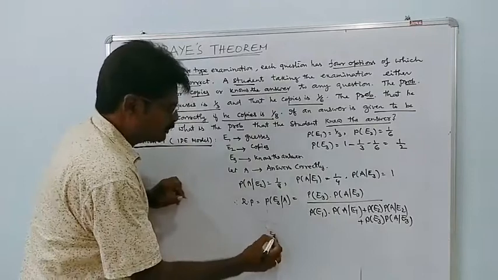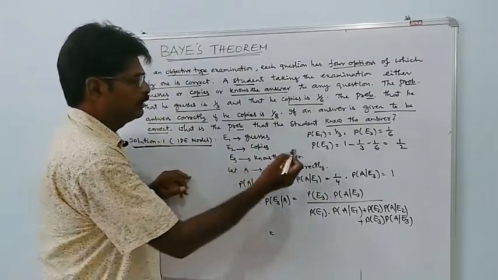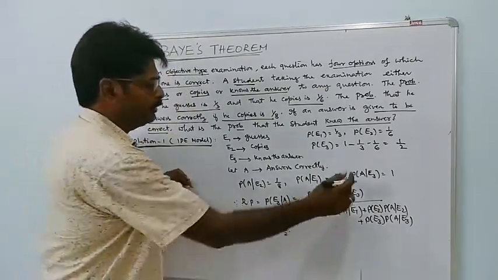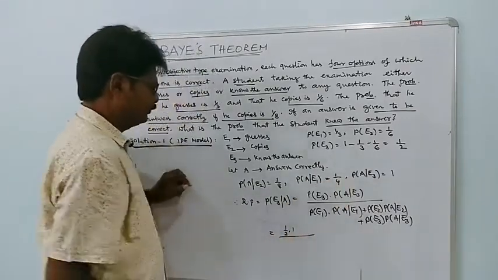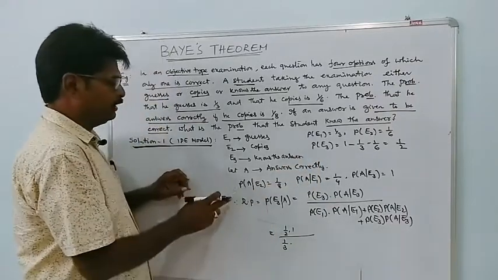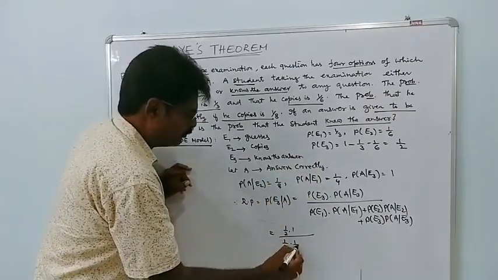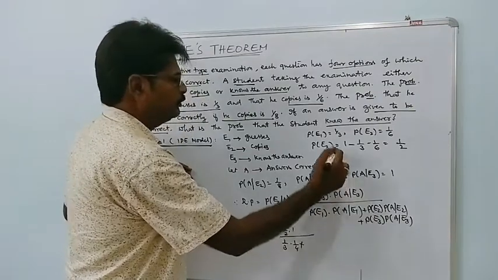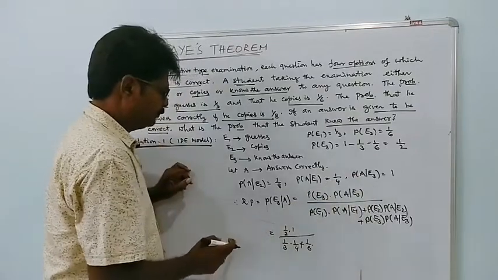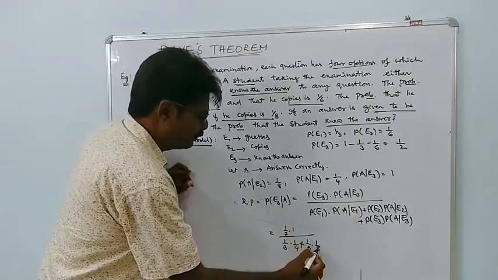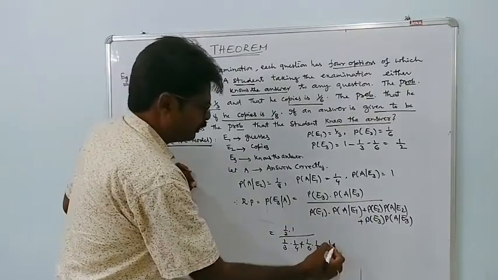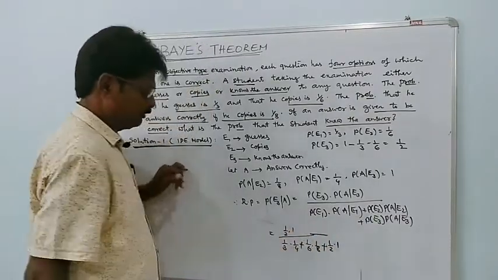So this is equal to P of E3, which is 1 by 2, into P of A given E3, which is 1, whole by P of E1, 1 by 3, into P of A given E1, which is 1 by 4, plus P of E2, 1 by 6, into P of A given E2, which is 1 by 8, plus P of E3, 1 by 2, into P of A given E3, which is 1 by 1.